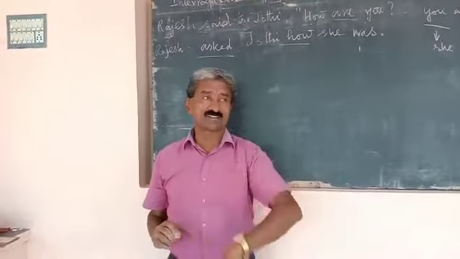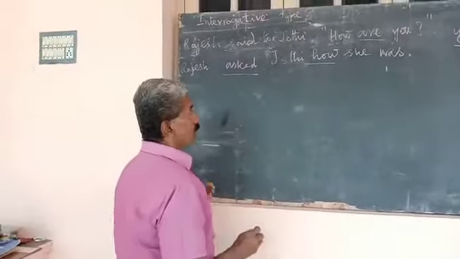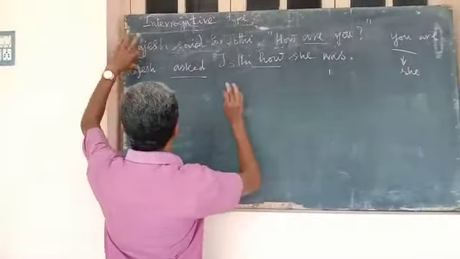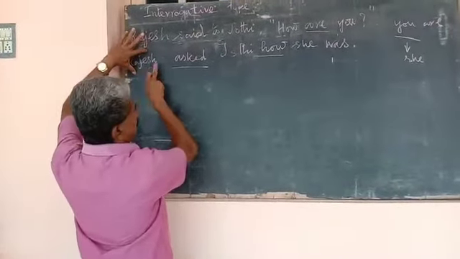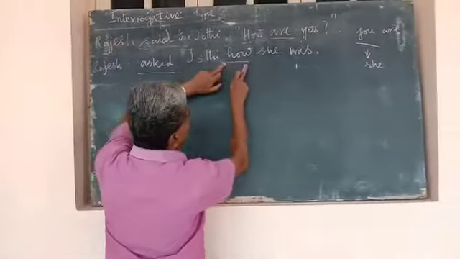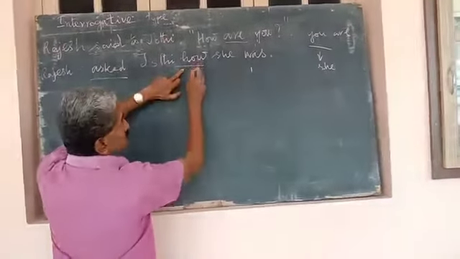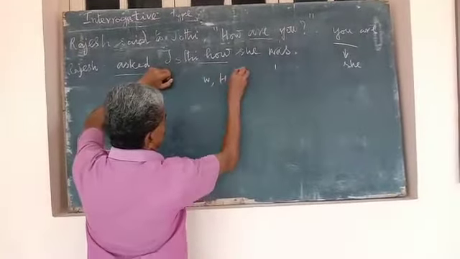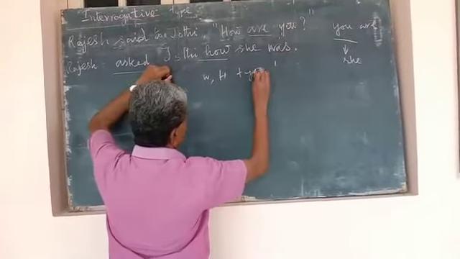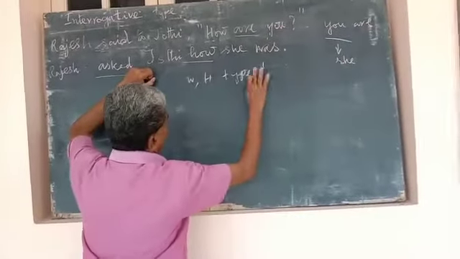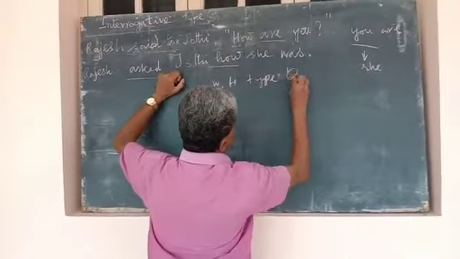Another is verbal question type. Now listen carefully. Rajesh asked Jodi how. See, WH type question. One is WH questions.